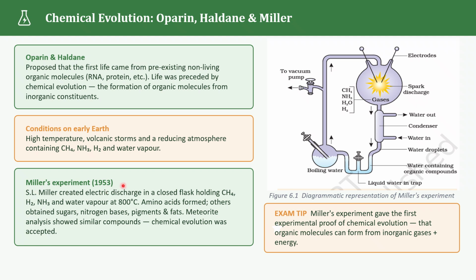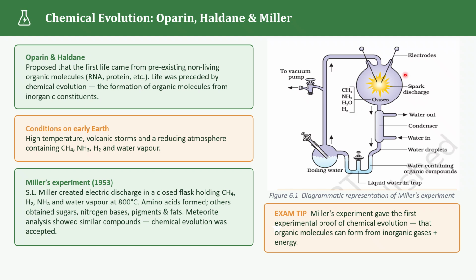The Miller experiment, in 1953. An American scientist, S. L. Miller, performed a very famous experiment. Miller wanted to recreate conditions similar to those believed to exist on the early Earth. So he took the gases we already saw: methane, hydrogen, ammonia, along with the water vapor. You can see this is the Miller experiment.